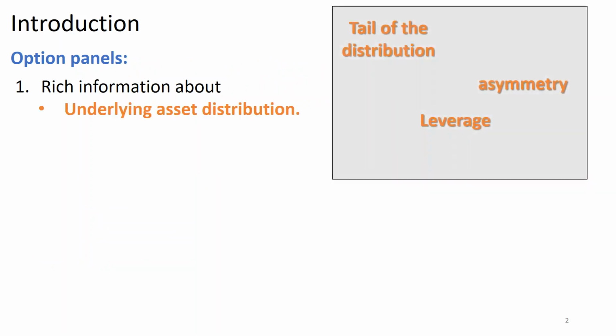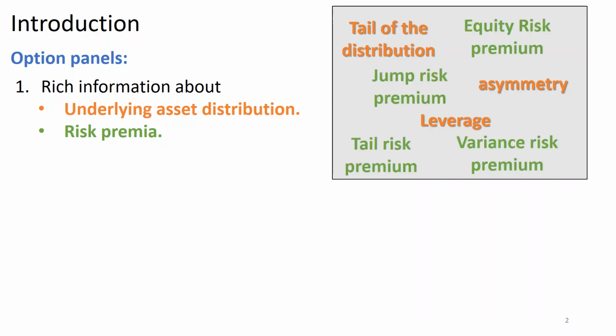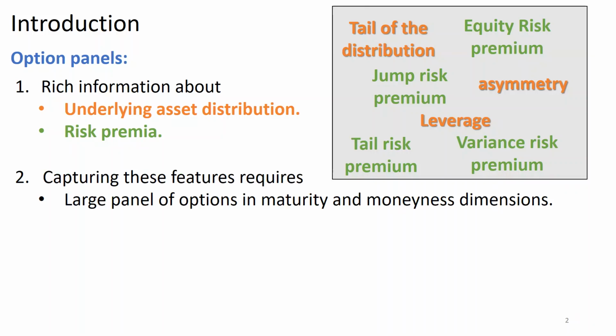To make it more concrete, option prices contain information about the underlying asset distribution, such as the skewness, the kurtosis, and the leverage effect. In addition to that, they also incorporate information about risk premia related to the equity, the variance, and so on and so forth. To capture this information, one can use a parametric asset pricing model with a large panel of option contracts. Needless to say that this panel should be diversified in terms of maturity and moneyness.